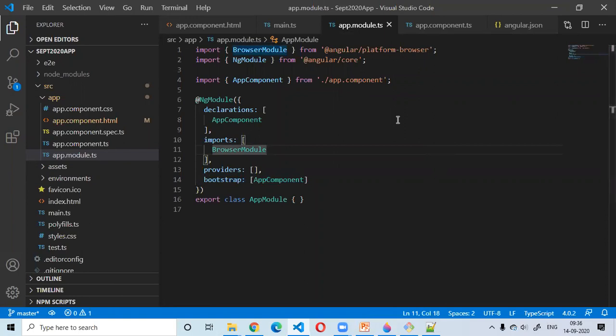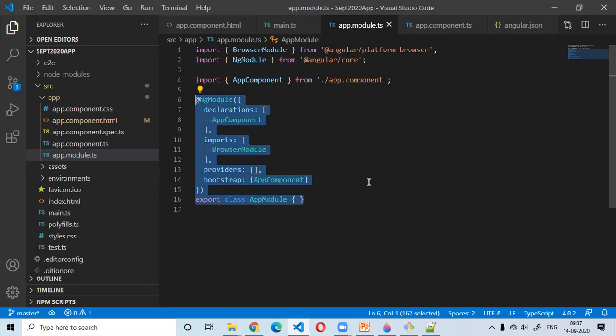What is the difference between component and module? As I said, Angular module is a collection of your components, directives, services, and pipes. Any component you are creating, no matter if it is the root component or any other component or directive or service or pipe, you have to register it under an Angular module. So module is basically a collection of your functionalities. Each functionality is going to have its own component or directive or pipe. So the collection of all these things is called your Angular module.